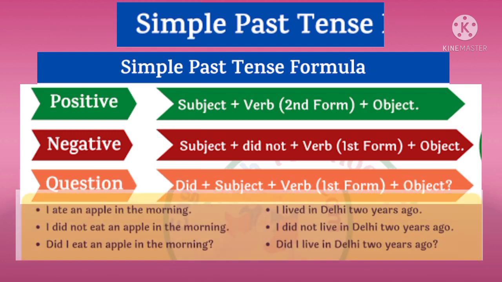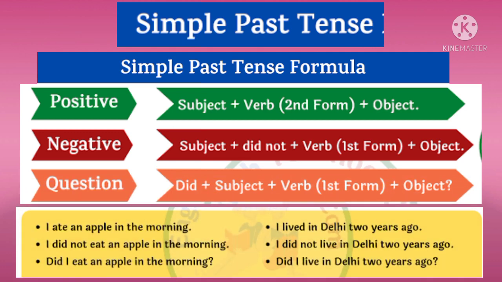Now children, let us see the formula of simple past tense. Now for positive sentences, that is affirmative sentences, we will use subject plus verb, the second form of the verb. For example, I ate an apple in the morning. Now children, let us see for the negative sentences. For negative sentences, we will write subject, then did not, and verb, the first form of the verb, and the object. For example, I did not eat an apple in the morning.